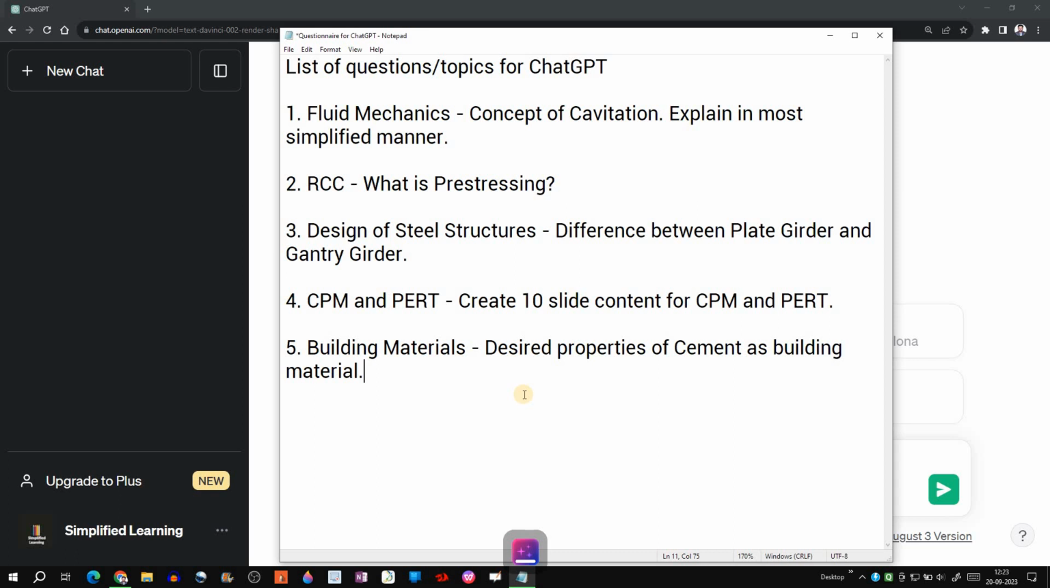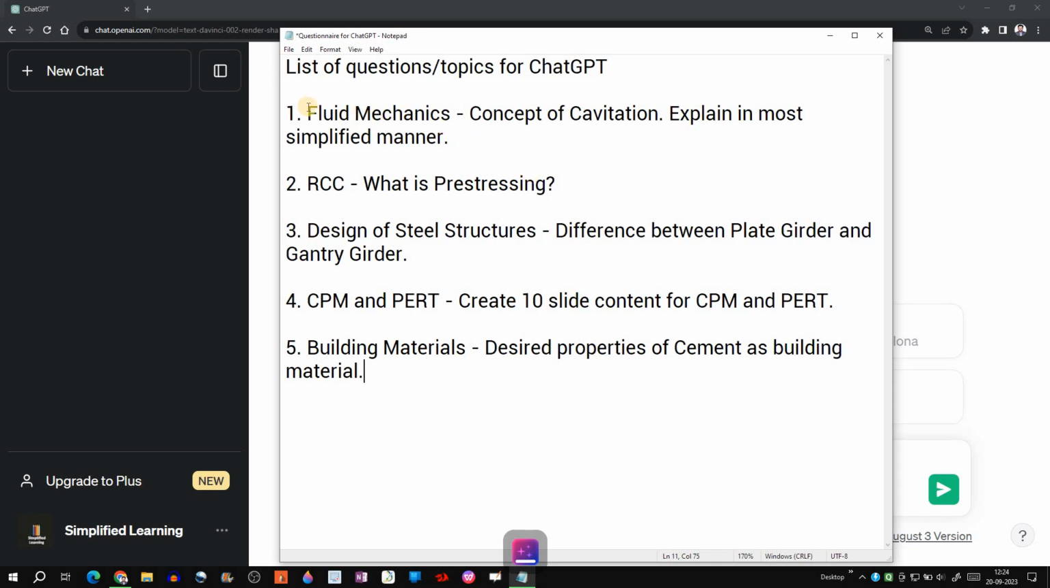The motto here is whether we can rely on ChatGPT so that it can explain and teach us the topics and concepts, then the differentiation, and whether we can take help of ChatGPT in order to create a slideshow or, let's say, a research paper, or any content which is useful in a college seminar, project, or whatever it can be. So let's first see the concept of cavitation.